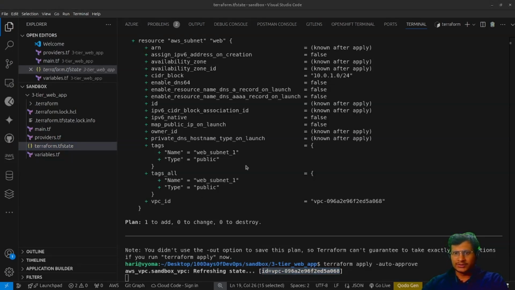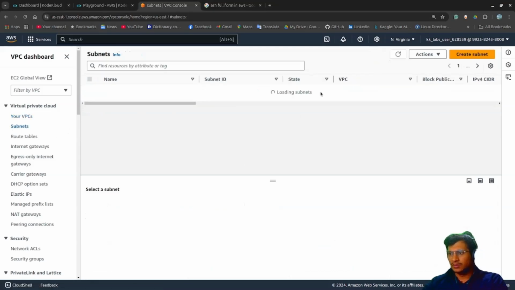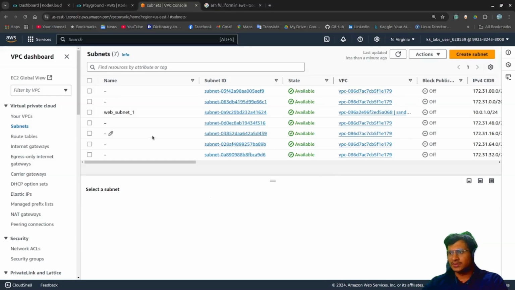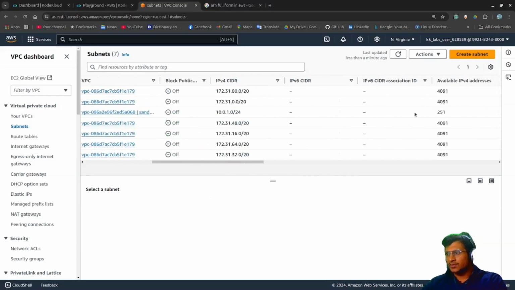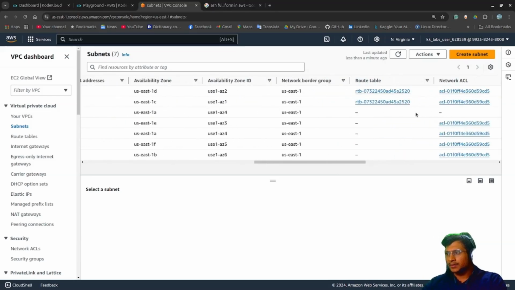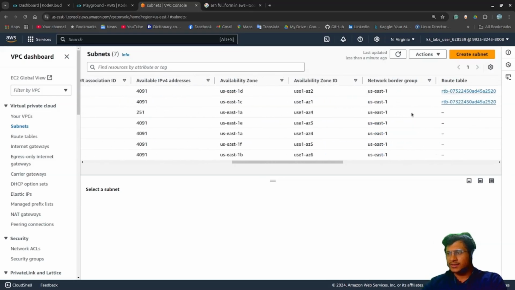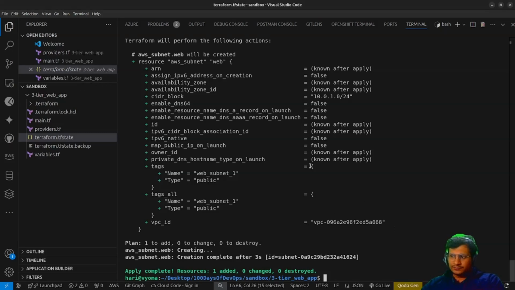Right now I think there are no subnets in this current VPC. I think web1 is not available, but it is created, so no worries. This is the CIDR block that we have provided. We'll see what a network ACL is and check on that. So yeah, you can create this.